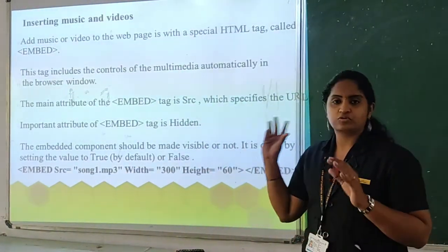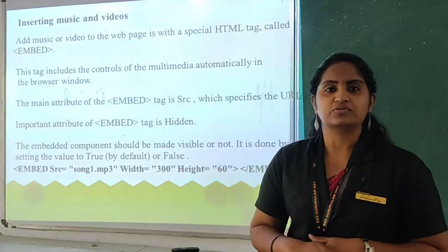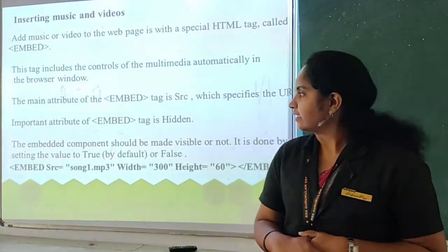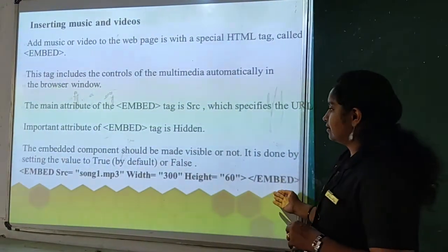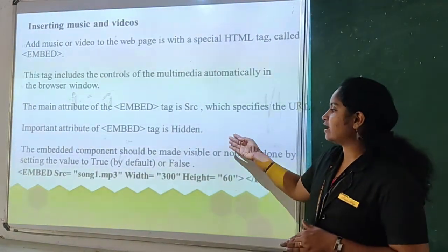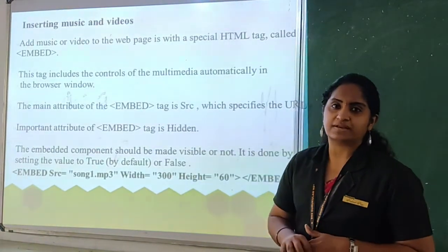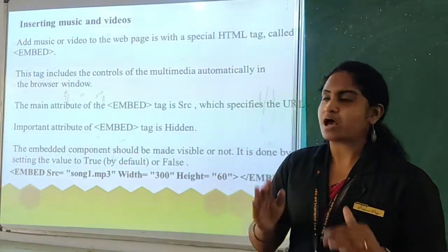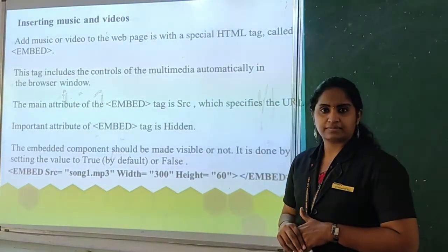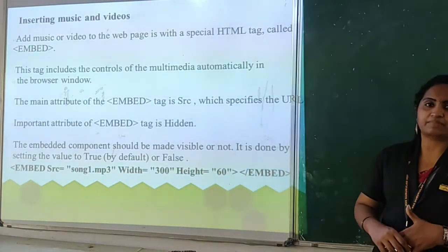Automatically, if you want to hide the content or you want to display only the word, you can use that particular attribute hidden. Okay, and here you can see the example of how we can use this. Mainly the hidden value, the default value will be false. So the videos will be displayed. If you want to hide it, you can use true. Okay, clear?